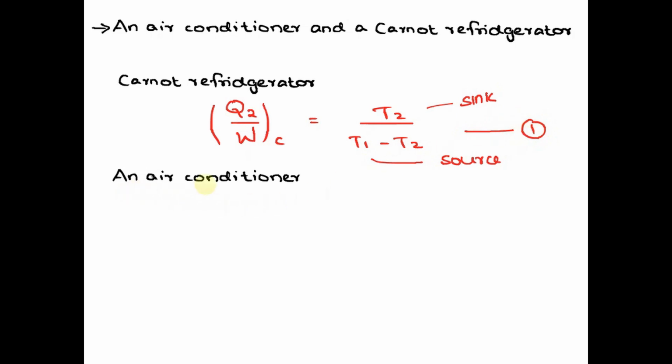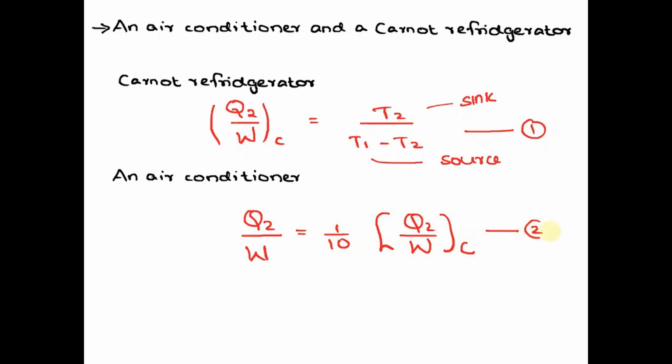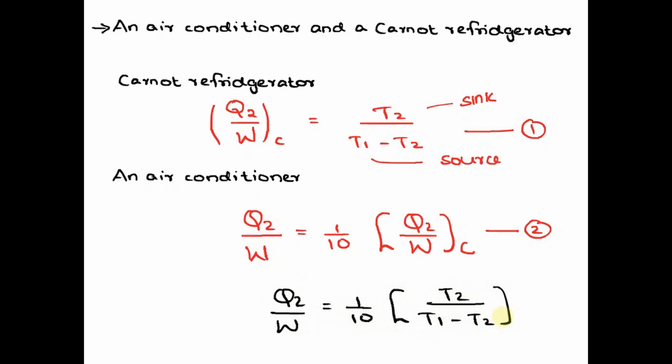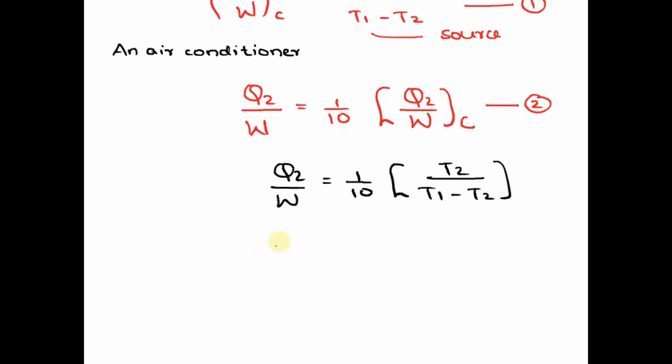On the other hand, for an air conditioner, its ratio of heat loss Q2 divided by work done W will be equal to 1 divided by 10 into Q2 divided by work done W of the Carnot engine. Let this be equation number 2. And here, by substituting equation number 1 in equation number 2, our equation changes to Q2 divided by work done W equal to 1 divided by 10 into T2 divided by T1 minus T2, which on rearranging we get the equation of 10